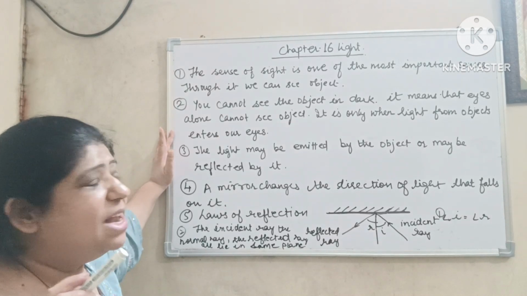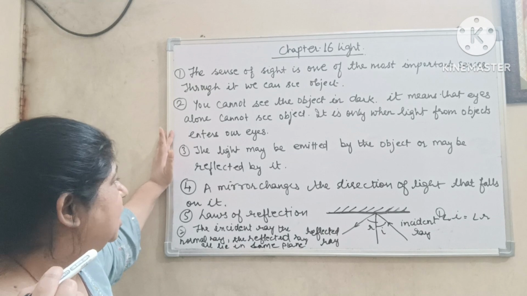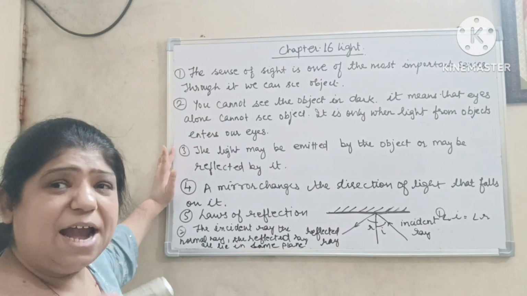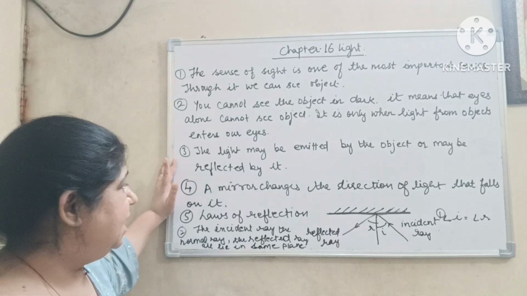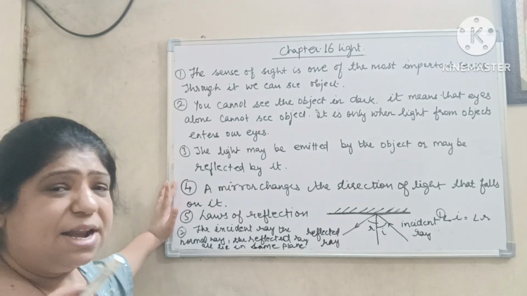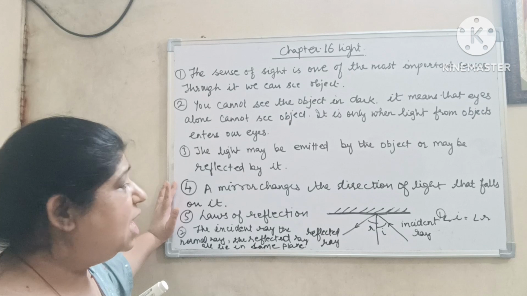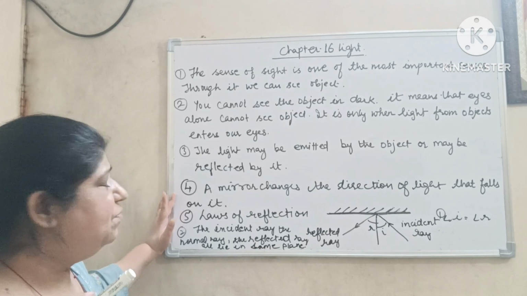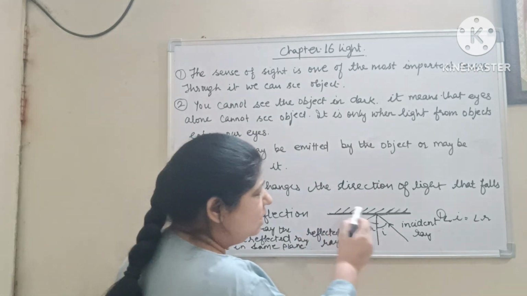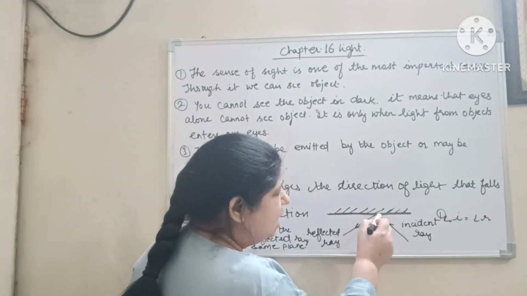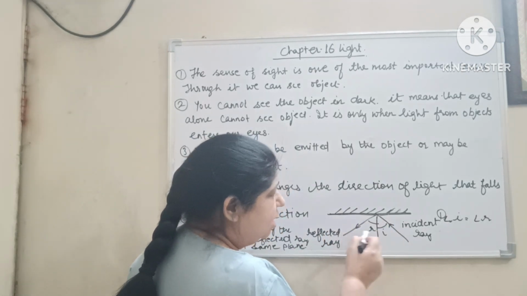It is only when light enters from the object to our eyes, the light may be emitted by the object or it may be reflected by it. A mirror changes the direction of the light that falls on it. Now this is the mirror, this is the incident ray, this will be reflected.